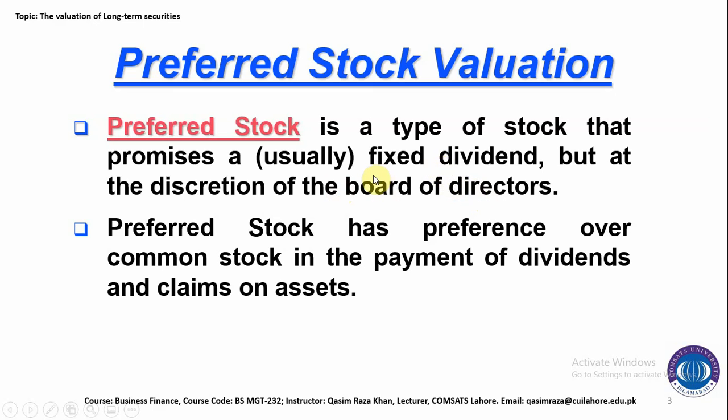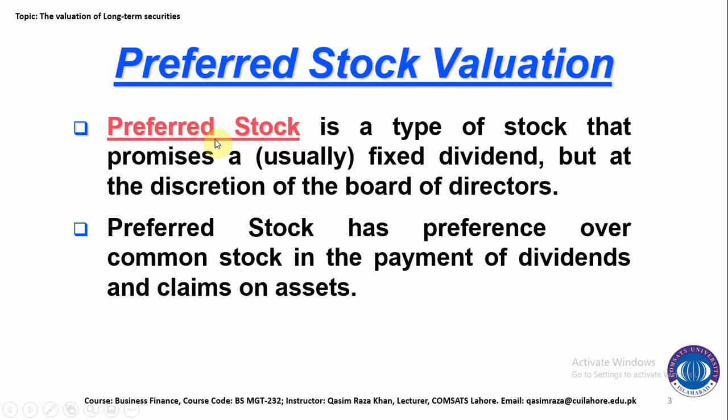Most of the time, the dividends are fixed and paid at the promised date and after a fixed time period. But the decision of issuing the dividend mostly depends on the discretion of the board of directors, because sometimes organizations are facing financial problems and they can delay the dividend.